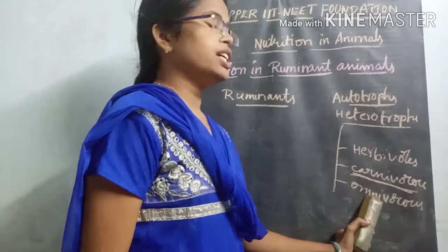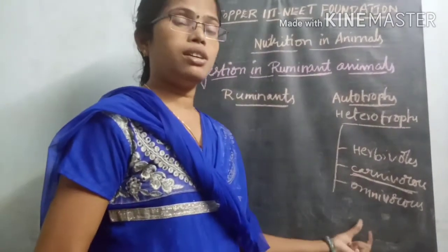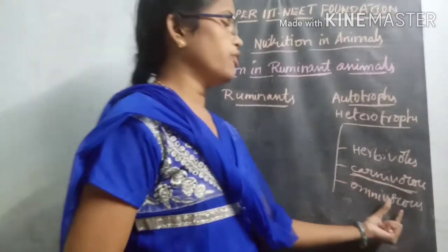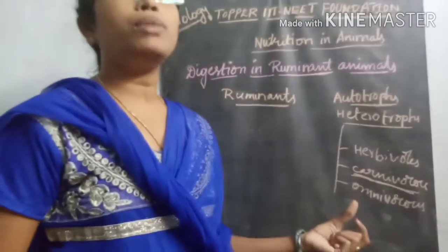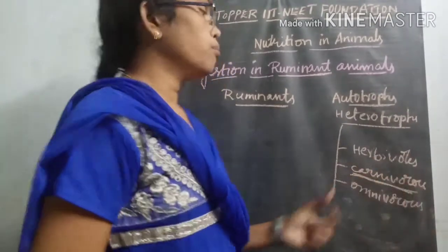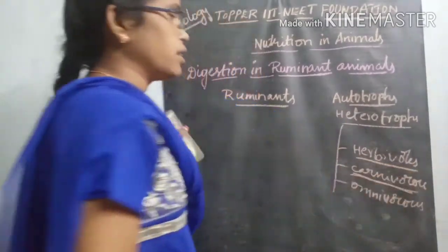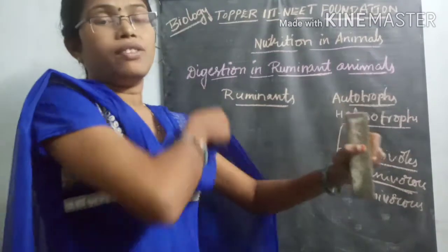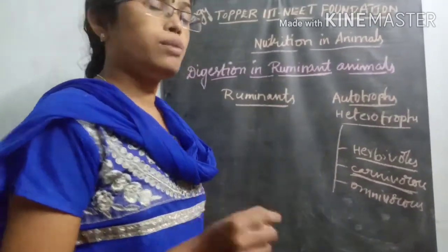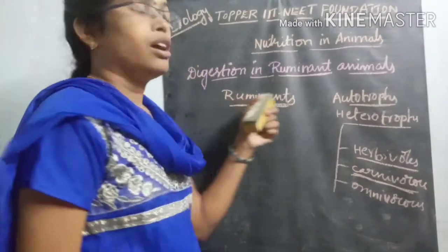Coming to the next one, omnivorous: the organisms which eat both plants and animals as food material are called omnivorous organisms. So these herbivorous organisms, which eat only plants as food material, come under the ruminants.